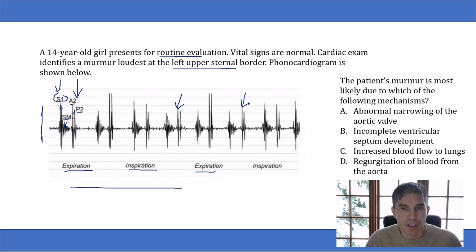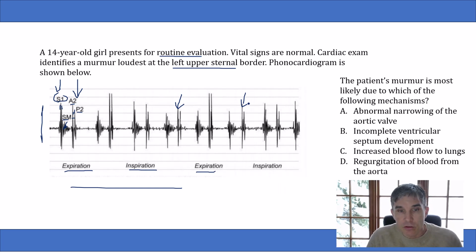And you've all probably heard of that before, but you've never been asked to identify it on a phonocardiogram. And that's what makes this question so hard. Honestly, if this question were on the cardiology board exams, probably 75% of test takers would get it wrong, because this is extremely difficult to interpret this kind of image if you've never had practice before.